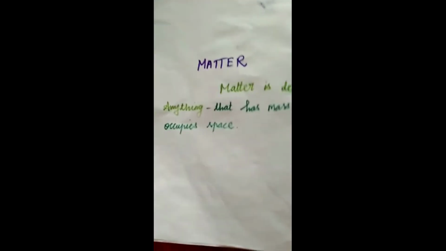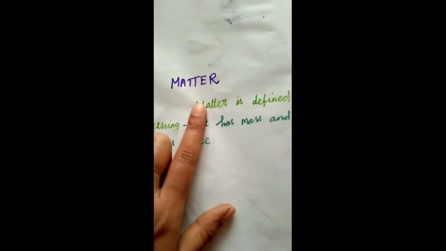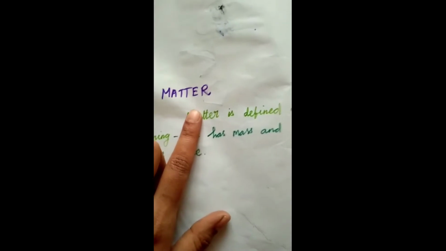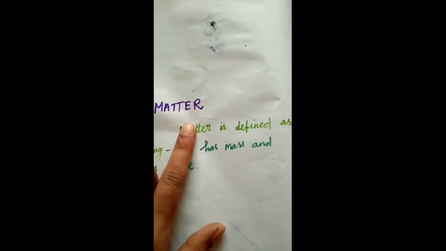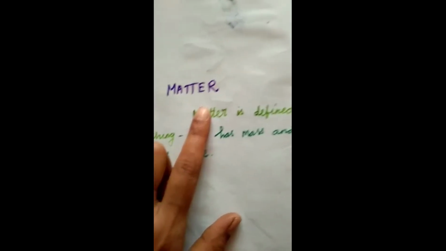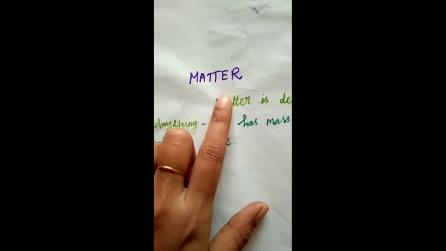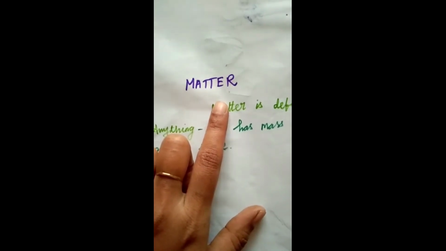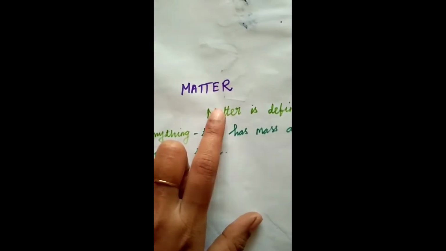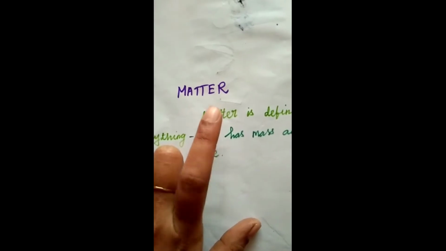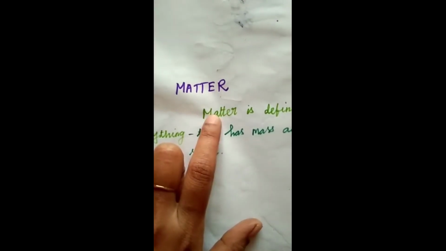What is matter? Look around your classroom. What do you see? You might see your bench, table, blackboard, window, chalk, windows everywhere. What are these things made of?